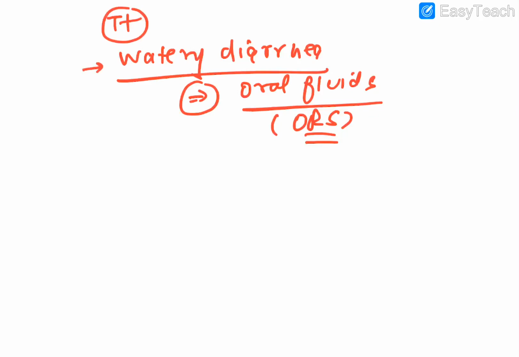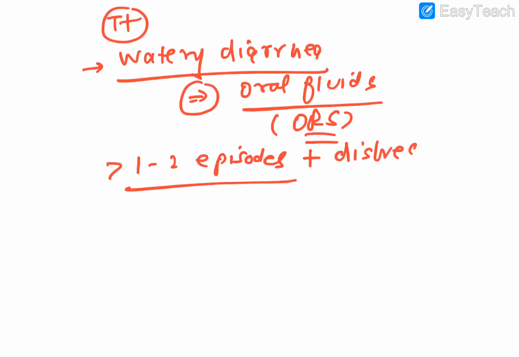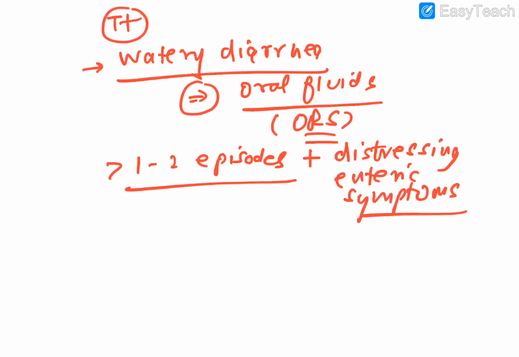But if it exceeds one or two episodes, more than that, or even one or two episodes but the patient is showing distressing enteric symptoms, meaning there is a problem, such as an advanced stage of dehydration, then you need to give some tablets, and mostly you use bismuth subsalicylate.